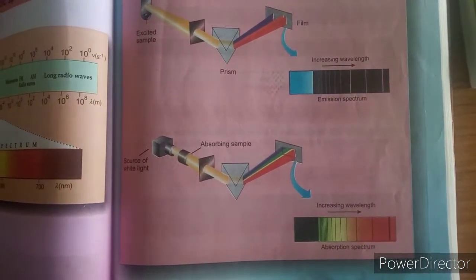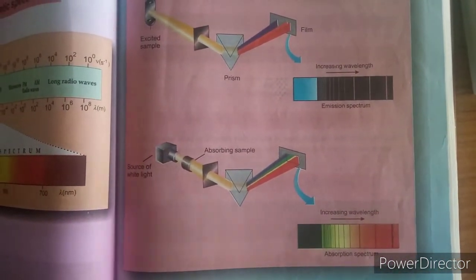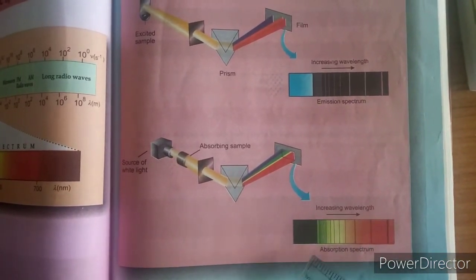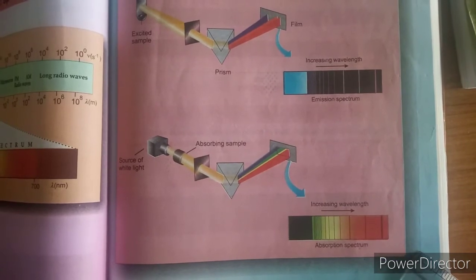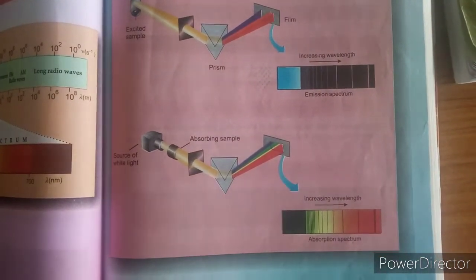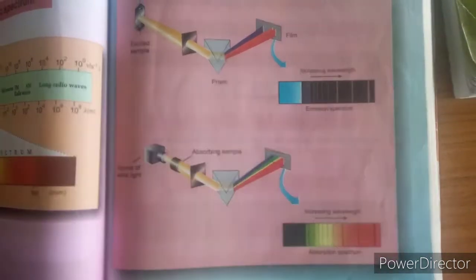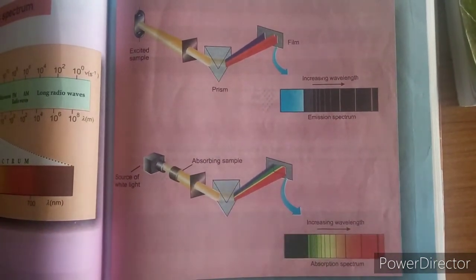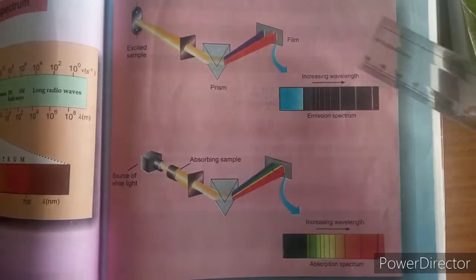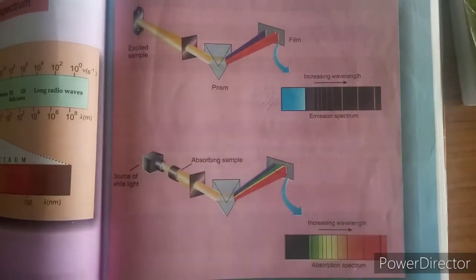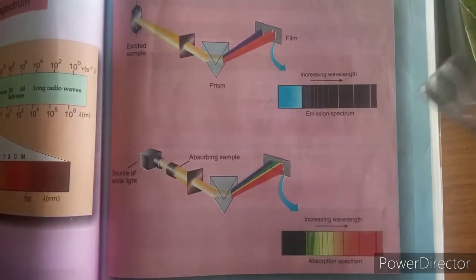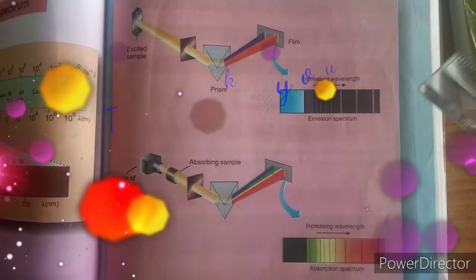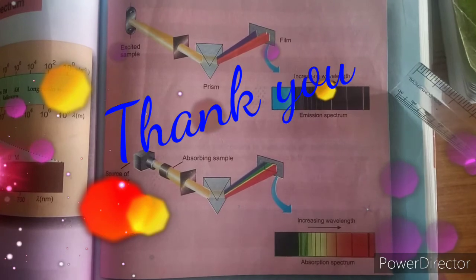Absorption spectra is almost continuous, not completely continuous, but in between the continuous rays some dark lines are there. In case of emission spectra, it is dark. In between the dark portion some colored lines are there, and these colored lines correspond to the light rays emitted by the atoms or molecules.